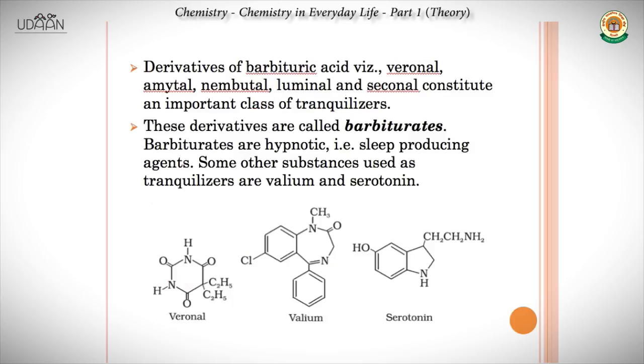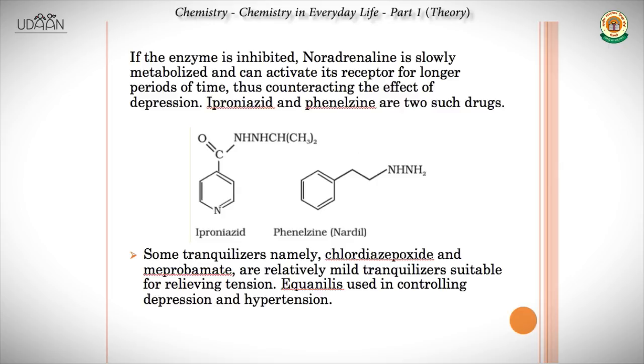Now, derivatives of barbituric acid, that is veronal, amytal, nembutal, luminal and seconal, constitute an important class of tranquilizers. These derivatives are called barbiturates. Barbiturates are hypnotic, that is sleep-inducing agents. Some other tranquilizers are Valium and serotonin. So we saw so many examples, but out of them, barbiturates are important, Valium and serotonin are important. Their structures are also given. They do not need to be memorized, but yeah, you should know their names.